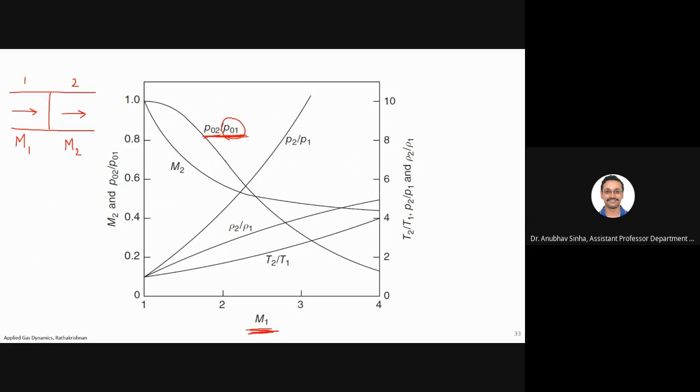That is one way to look at it. So basically, if you keep on increasing the Mach number, the pressure will keep on building up. The pressure difference will be higher. Secondly, the pressure ratio P2 by P1 also keeps on increasing as we change the Mach number.